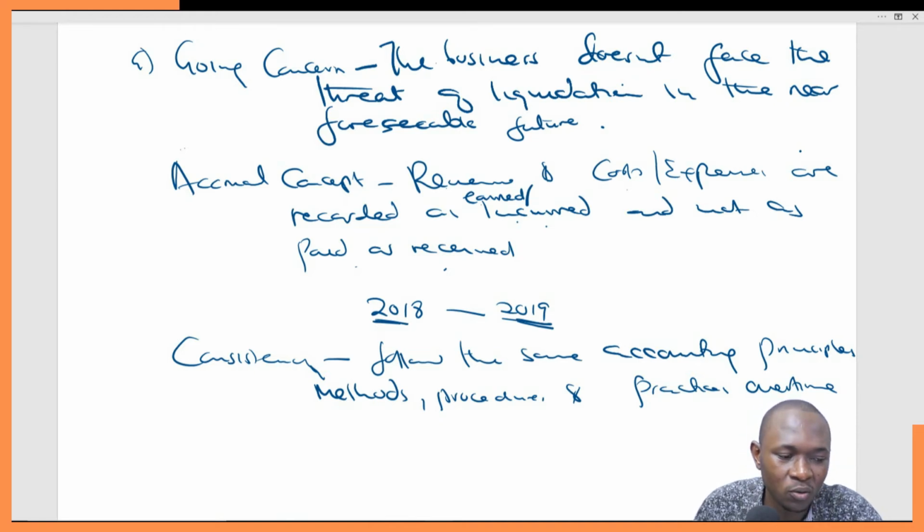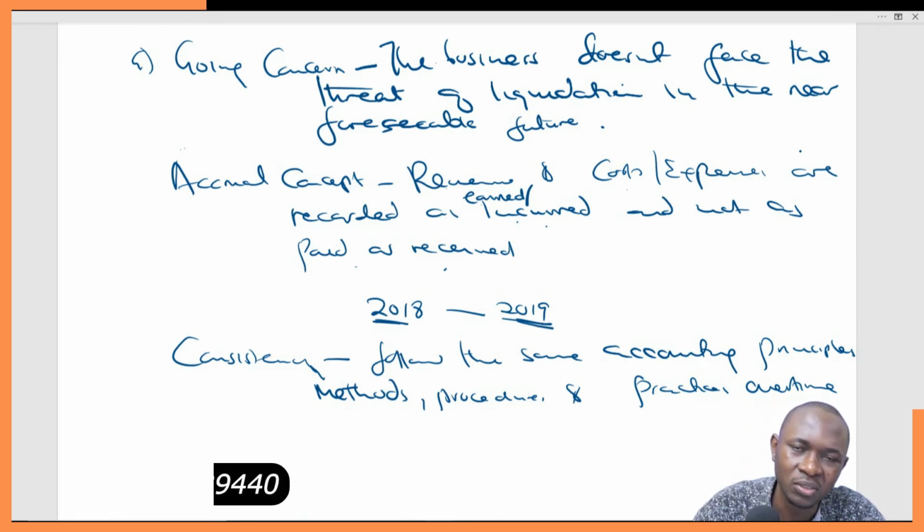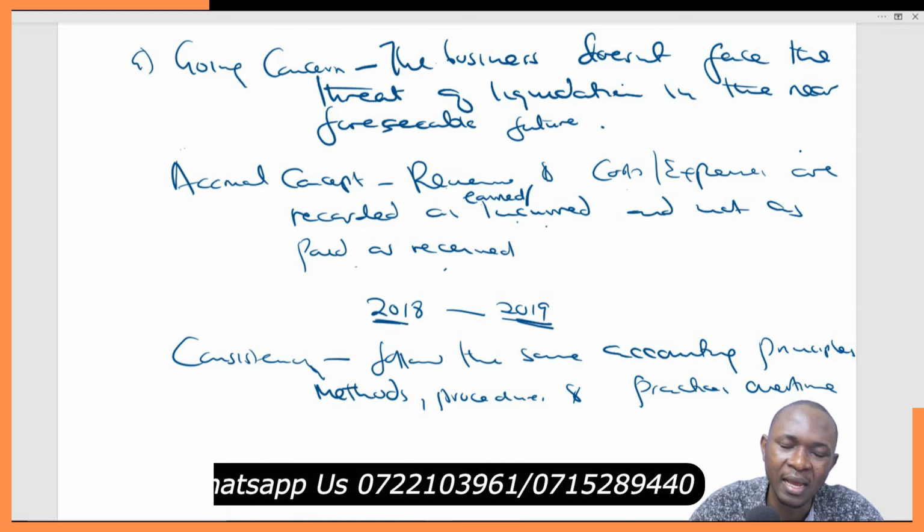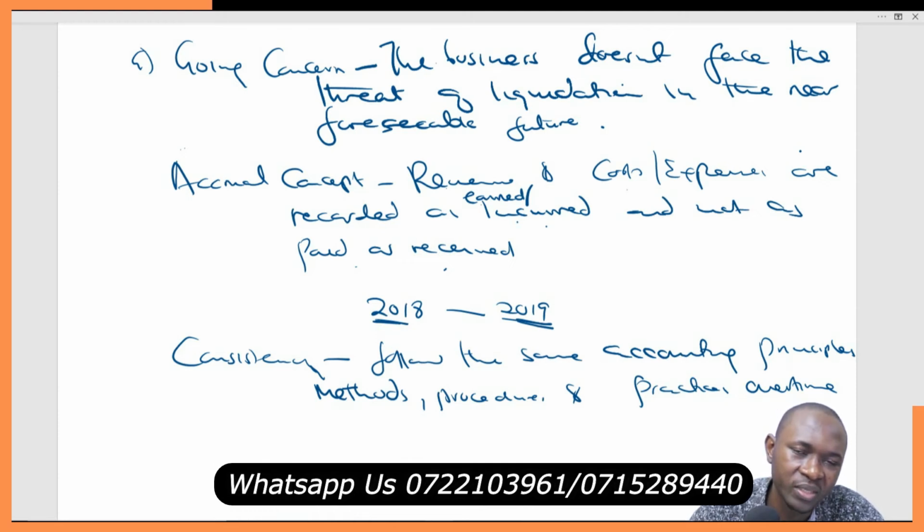That will be inconsistency. Consistency demands that the way we handle a certain transaction this year should probably be the same way we are going to handle it the following years, which should also be the same way we are going to handle it the other year. Unless there's a very good reason to deviate, we should continue doing the same things that we were doing before.